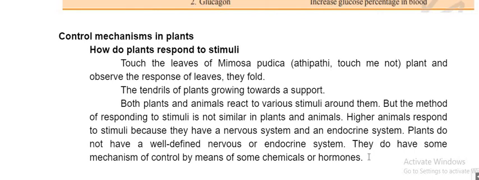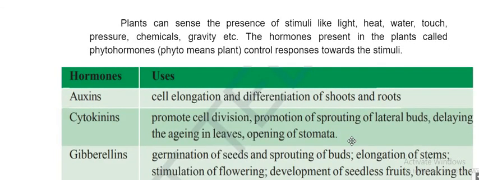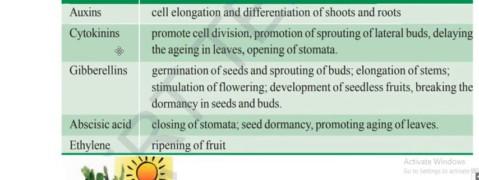Okay, ma. And touch-me-not plant, did you see? Yeah, sir. If you touch, it will fold. What is that? It's a response to the stimuli. They don't have an endocrine system, they don't have a circulatory system, they don't have a nervous system, a coordination system. So the response is somewhat slow. But hormones are there. These many hormones are there in the plants.